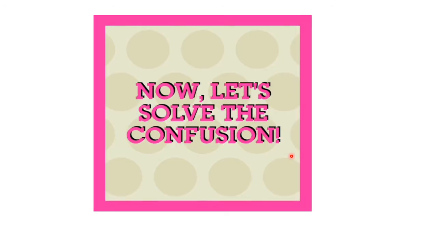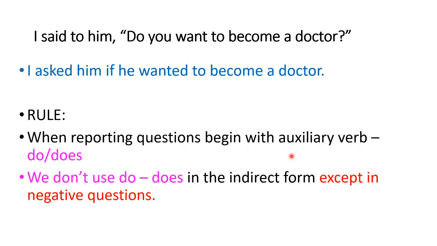Now the confusing part. Most confusing part is here. So let's solve it. I said to him, do you want to become a doctor? Now this do thing, whether to use it or whether to leave it, this is confusing. So understand the idea behind it. Now it says, I asked if he wanted to become a doctor.